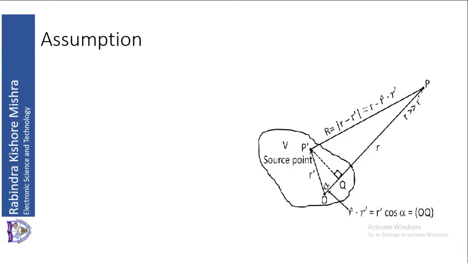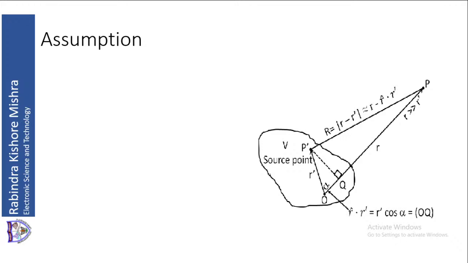So the source point here is P dash, and its position vector is R dash. O is the origin, or the center of the coordinate system. So if you join O to P dash, that vector is R dash. Similarly, the observation point is P.